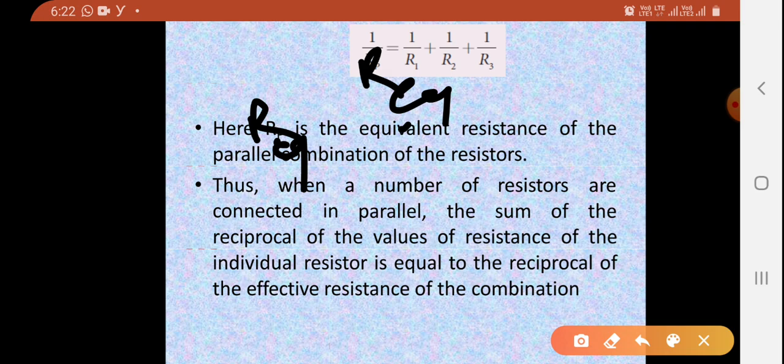When a number of resistors are connected in parallel, the sum of the reciprocals of the individual resistances is equal to the reciprocal of the effective resistance of the combination.